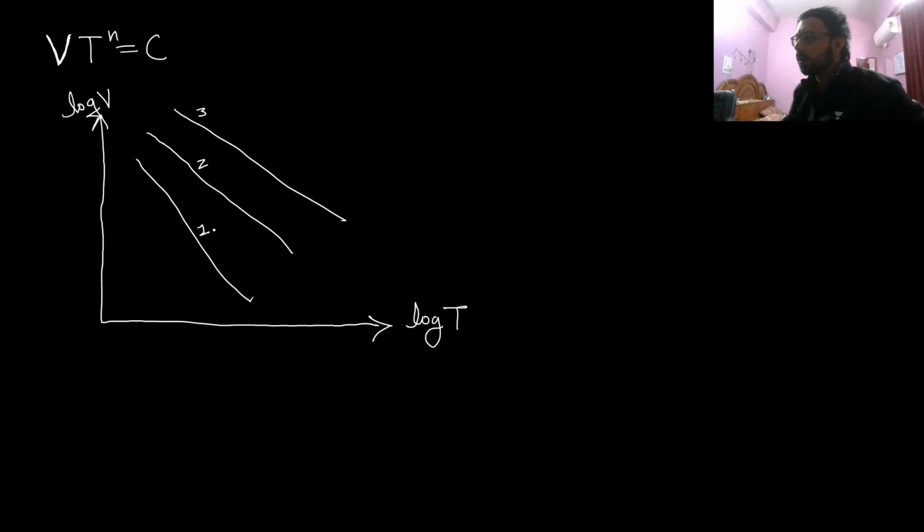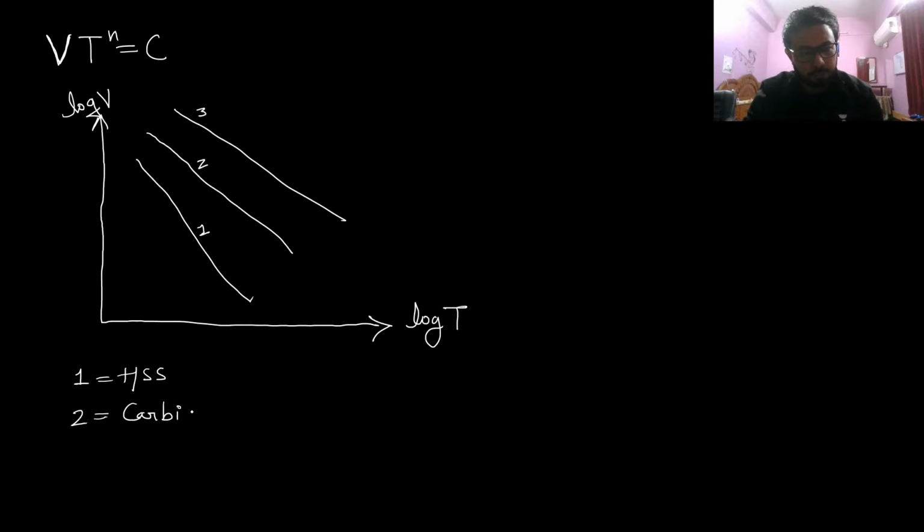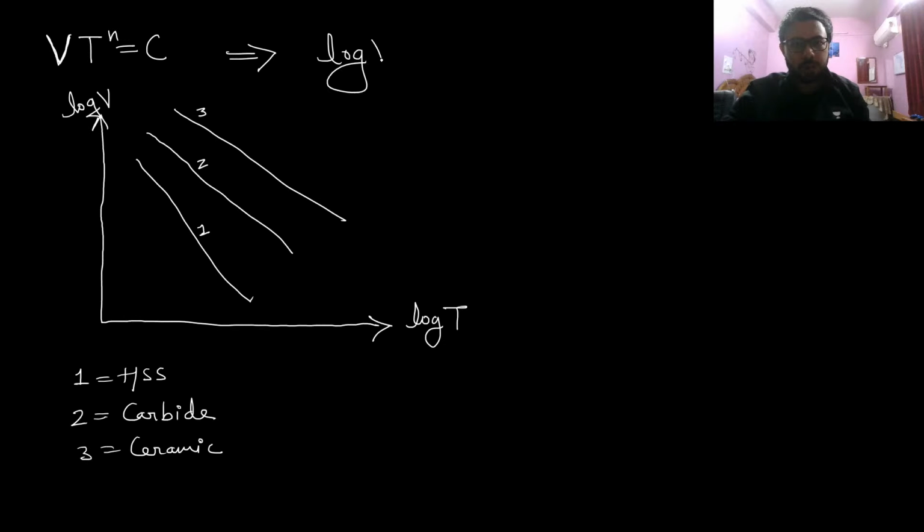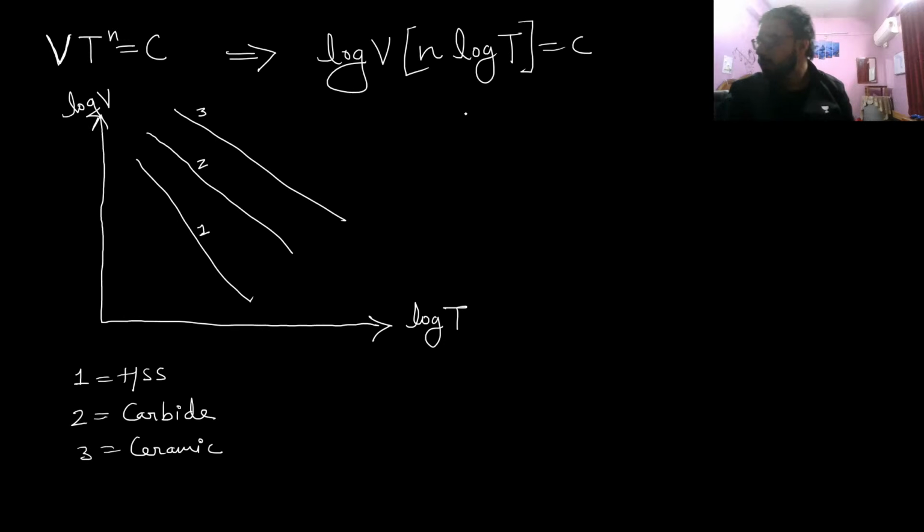So in this graph, these lines are for different tool materials. For one we have the first line, HSS, two we have carbide, and three we have ceramic. And if you just take log of this equation, then what you will be getting is log V plus n log T is equal to C, constant.